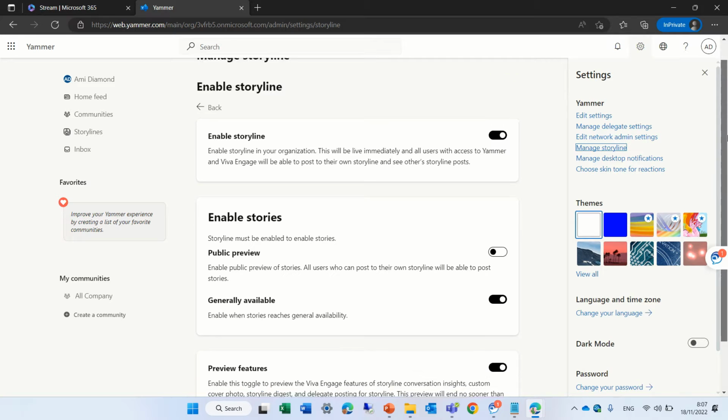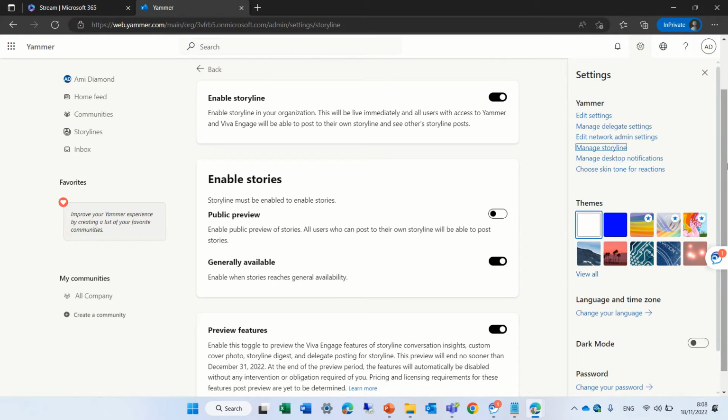The new thing is the stories, which is the possibility that you can upload a video or an image and describe something. By default you see general availability is set, but the public preview is not set, and if we do that we will now see the stories.